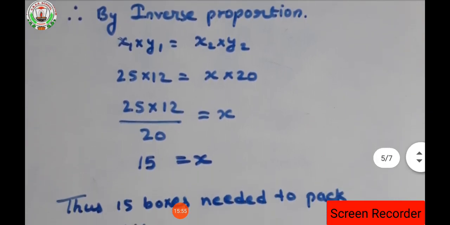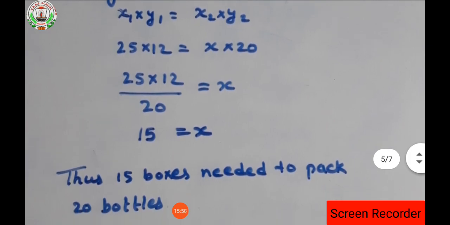So how many boxes are needed? 15 boxes are needed to pack 20 bottles. Okay. Now the answer for question number 7 is completed. We have already seen above that question numbers 8 and 9 are completed.